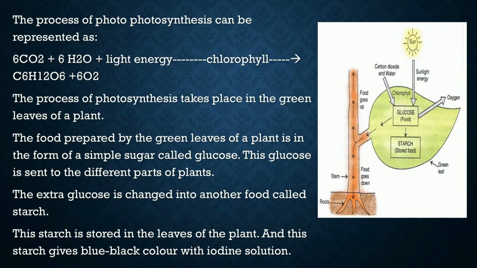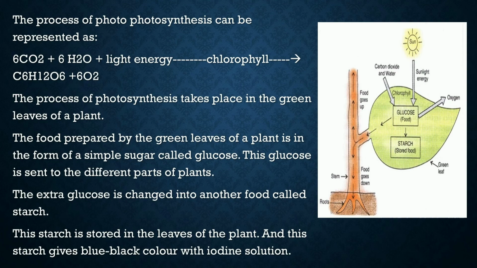As you can see in the picture also, the plant takes the carbon dioxide from air through the tiny pores which are known as stomata, and water is transported to the leaves from the soil through the roots. The sunlight provides the energy, and in the presence of chlorophyll, the plants make their food in the form of glucose, and as a byproduct, oxygen is released.